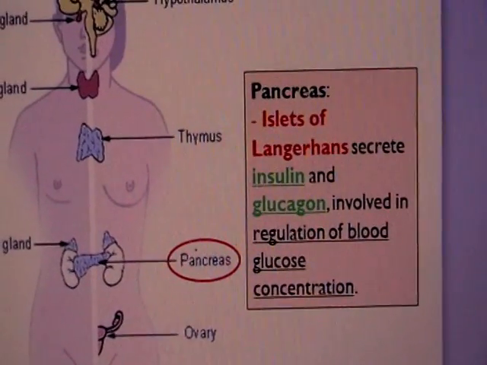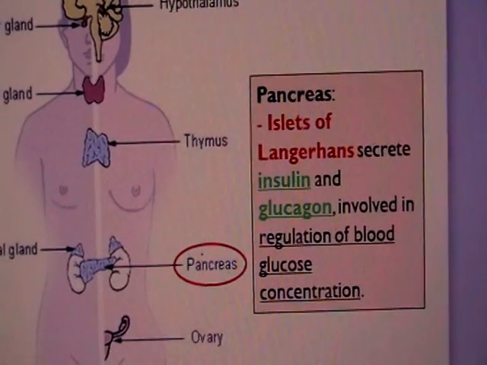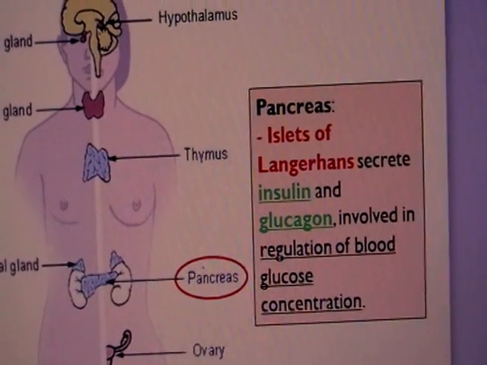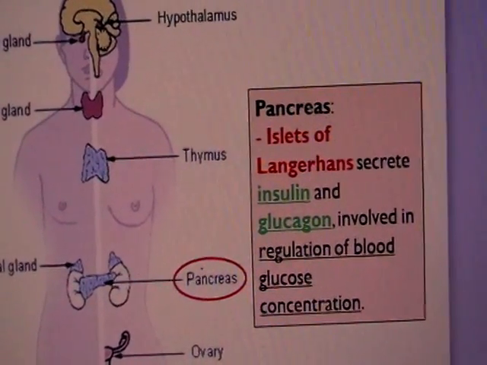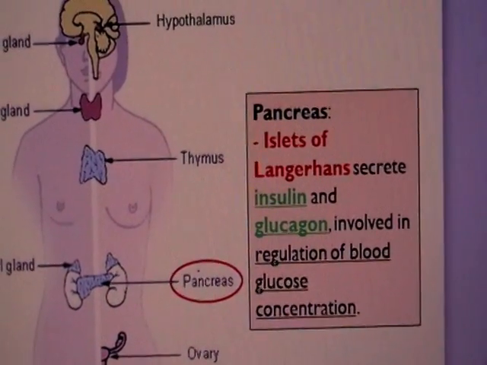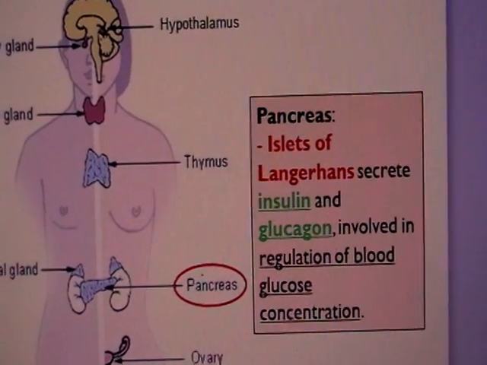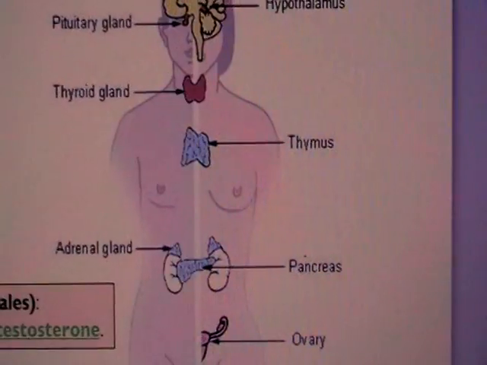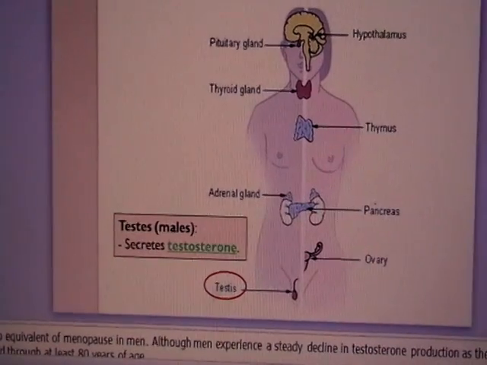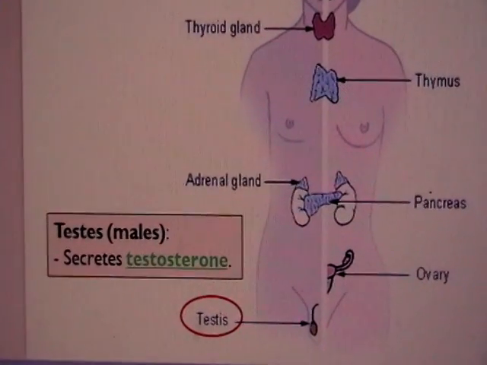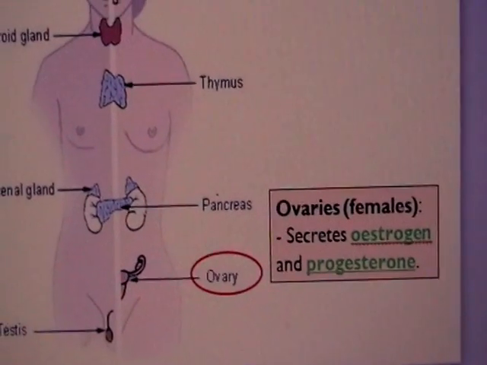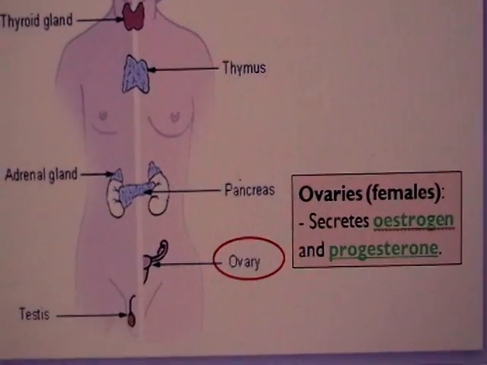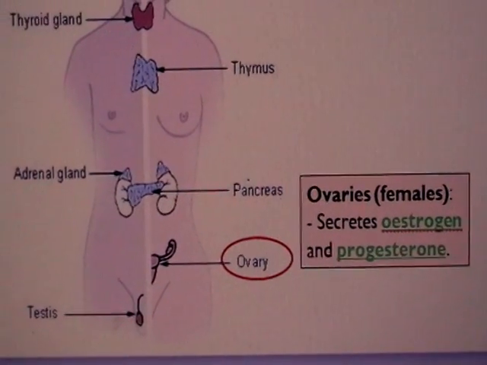Pancreas, right, the main character in this topic, because in pancreas we have the islets of Langerhans, the cells which make up the islets of Langerhans, and they are crucial over blood glucose regulation, in the secretion of insulin and glucagon. Next, testis, alright, it secretes testosterone, and another gland found in females will be ovary, and it secretes estrogen and progesterone.